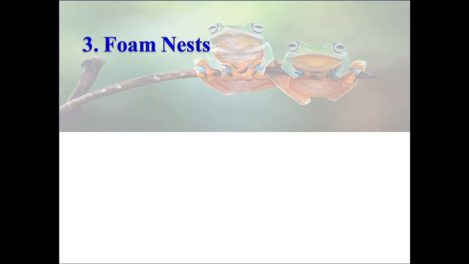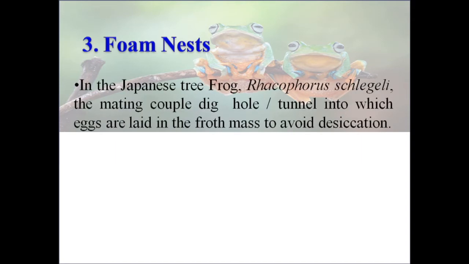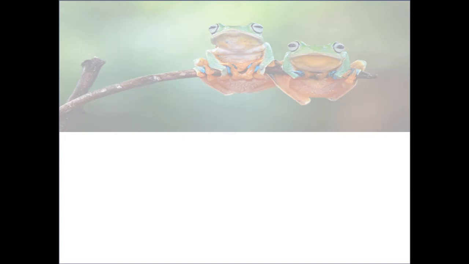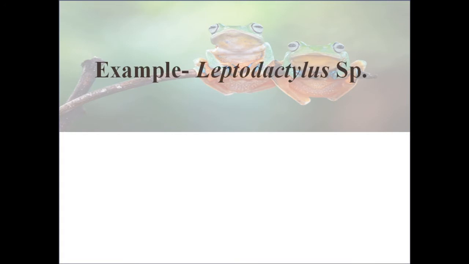The third method is the foam nest. In the Japanese tree frog Rhacophorus schlegelii, the mating couple dig a hole or tunnel into which eggs are laid in a frothy mass to avoid desiccation. During the rainy season, hatching tadpoles are washed down into a river or pond. Example: Leptodactylus species.